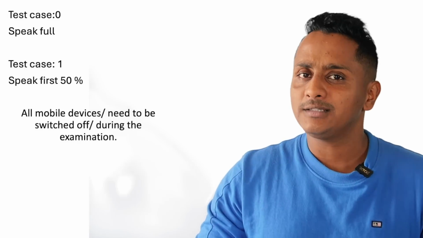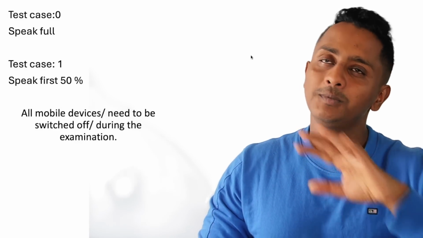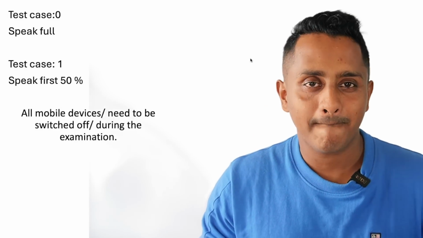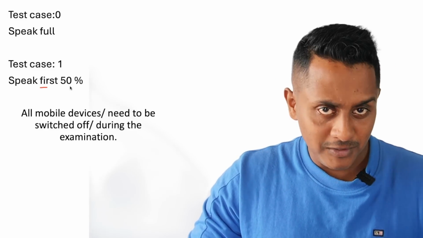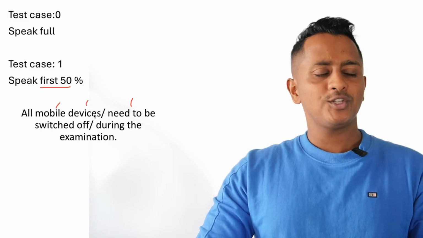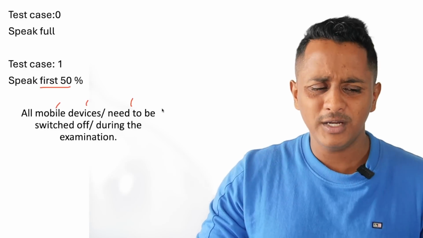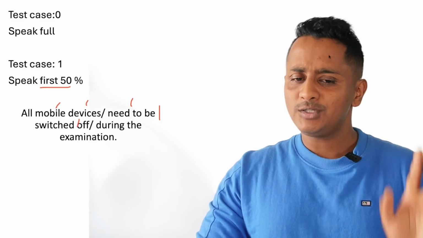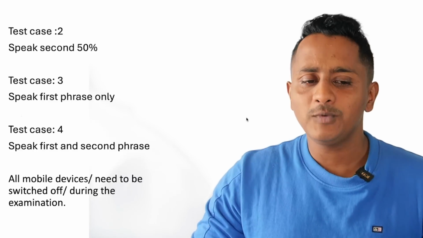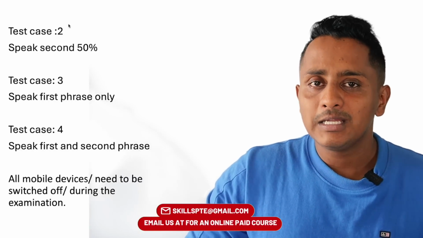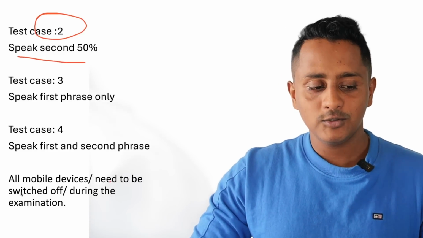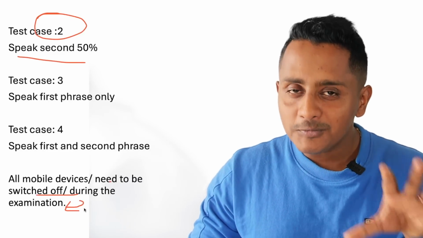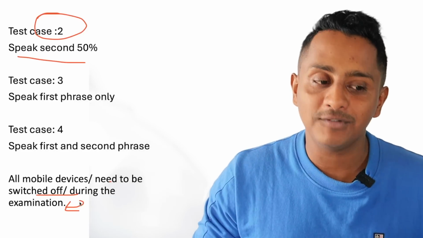So let's understand this. Test case 0 would be, I'm going to speak the entire audio perfectly, and we will see what the output is. Then test case 1, we're going to speak only the first 50%. "All mobile devices need to be switched off, or need to be switched." I'm going to stop it here. Post that, test case number 2, where we speak the second 50%, meaning "switched off during the examination." We're going to speak this and see what the AI will give as the result.